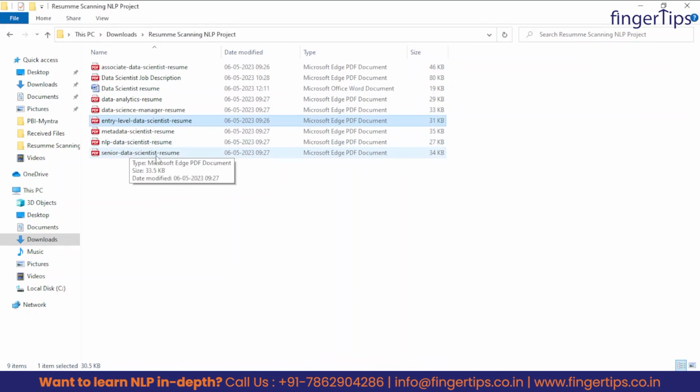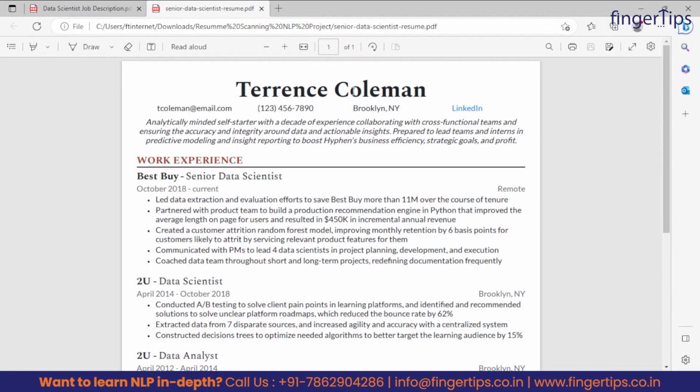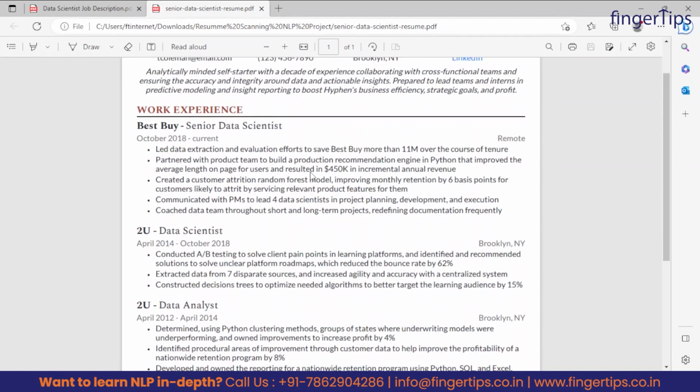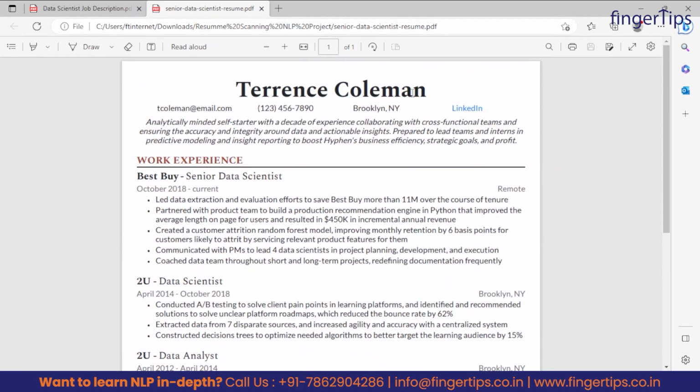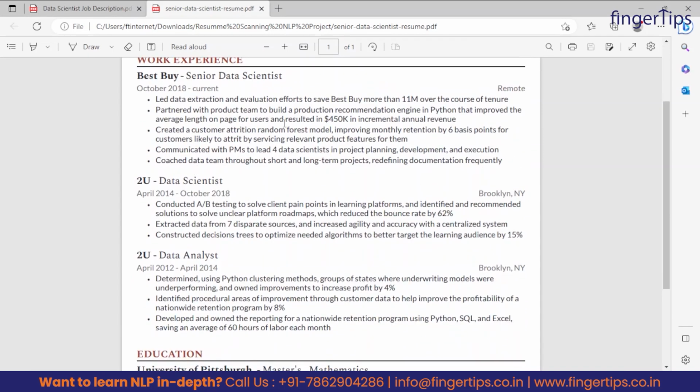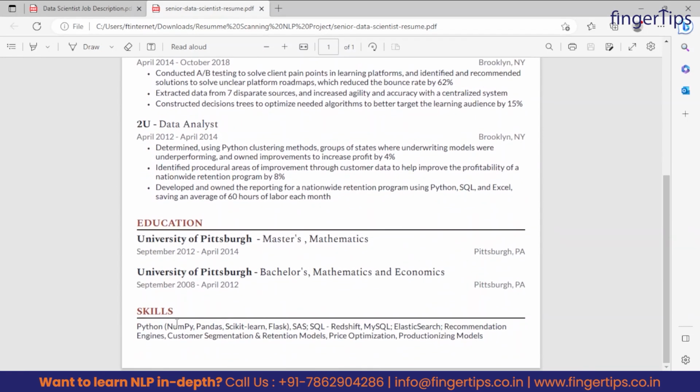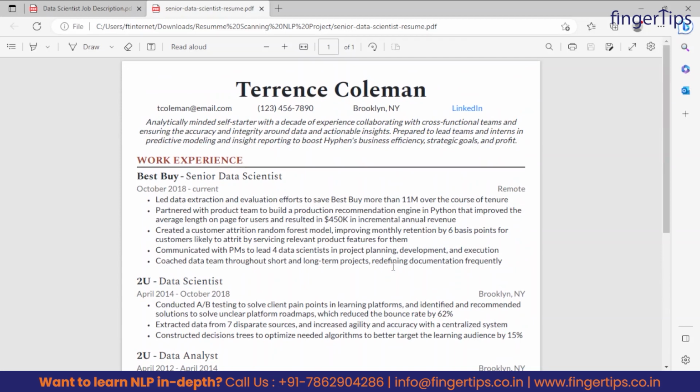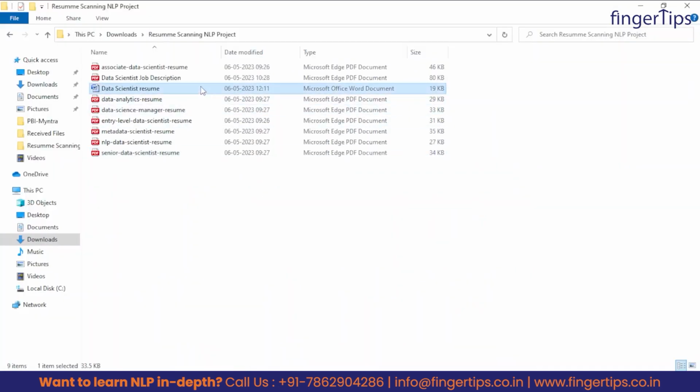Say senior data scientist resume. So how does it look like? Fine. So he has provided his LinkedIn ID, then again work experience and education, skills, all these things are here. So fine, we have seen the job description and some sample resumes, right?